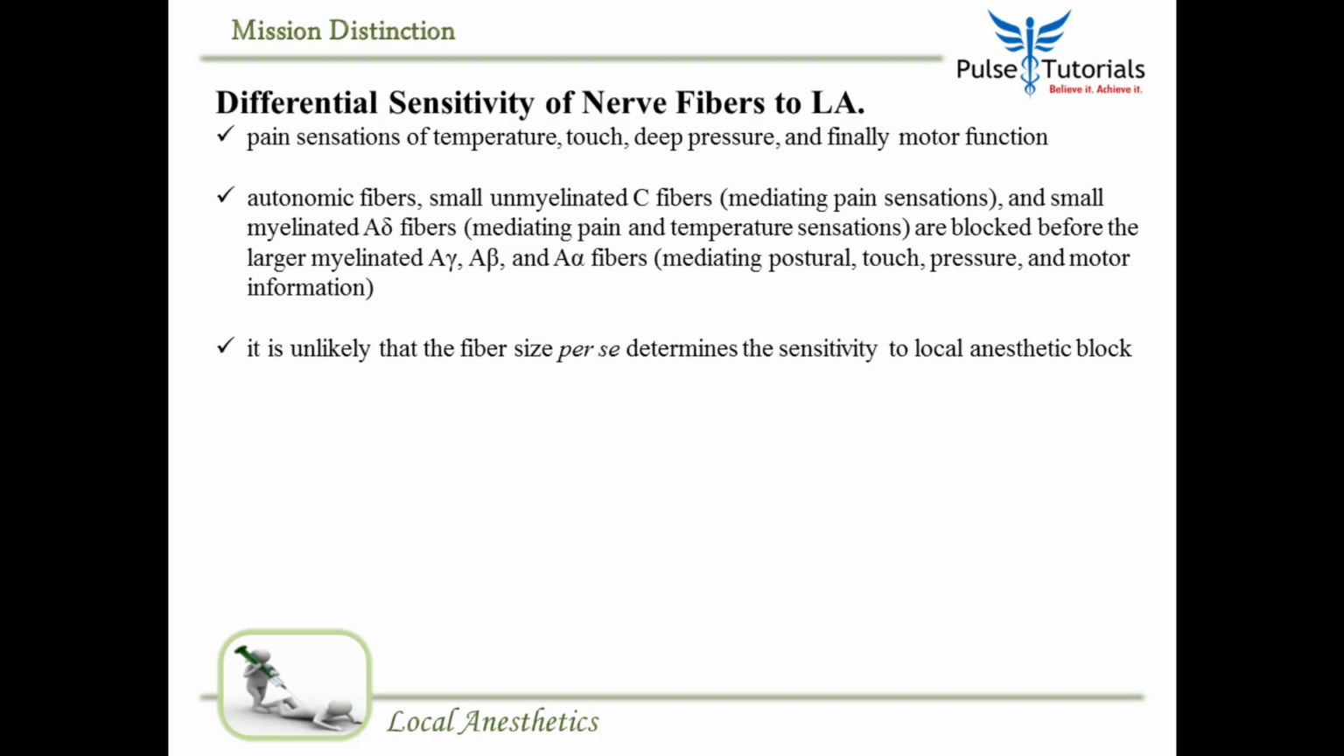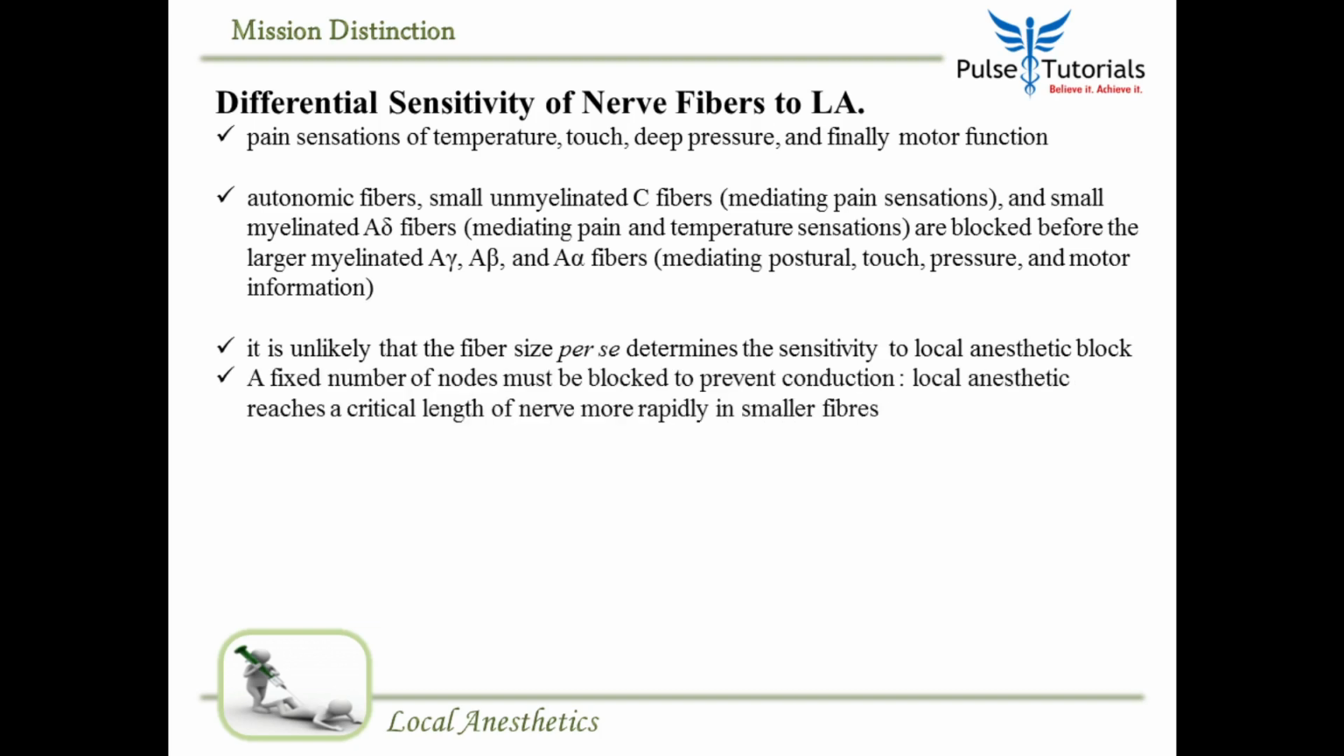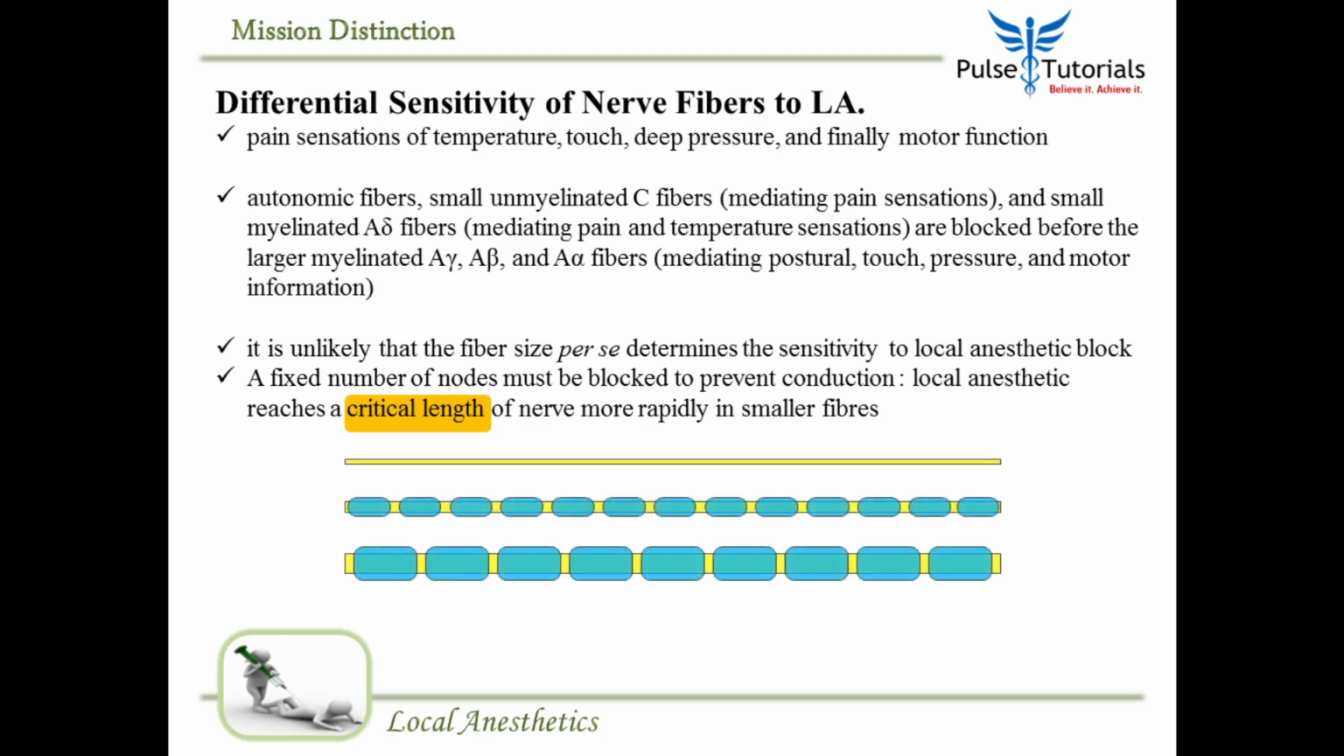Okay. Now it's not that the fiber size is what is determining whether the local anesthetic will block it or not. It is the number of nodes, how far those nodes of Ranvier are. Now for local anesthetic to be functional, a fixed number of nodes must be blocked. Right? So if the nodes are near, they will be blocked faster. This length, the minimum nodes that you need to block to stop the nerves from firing action potential, is called critical length.